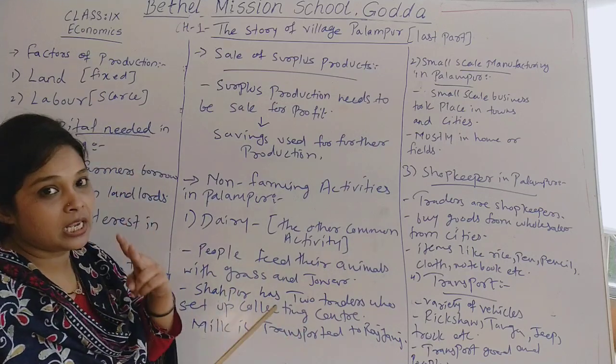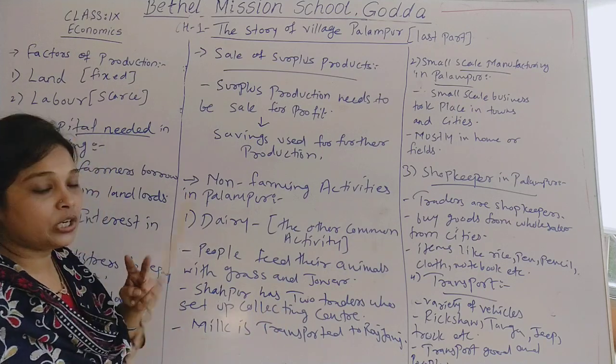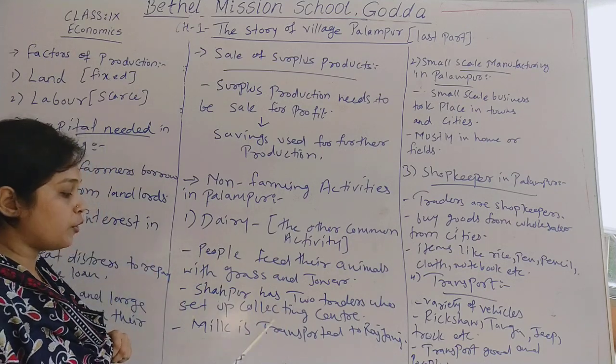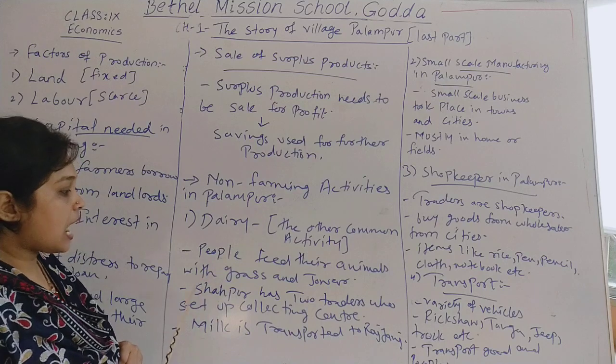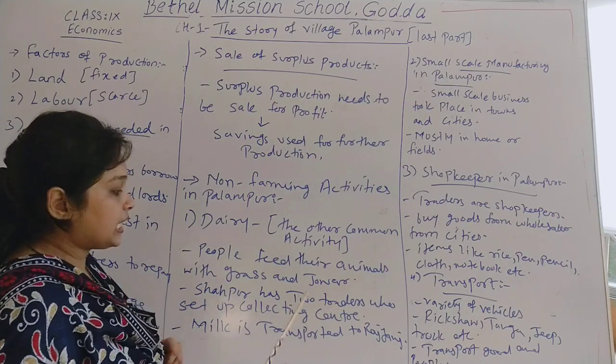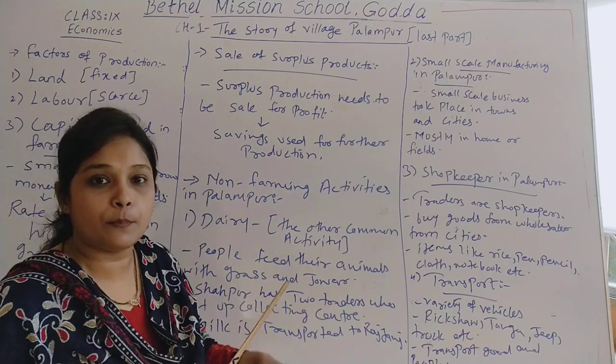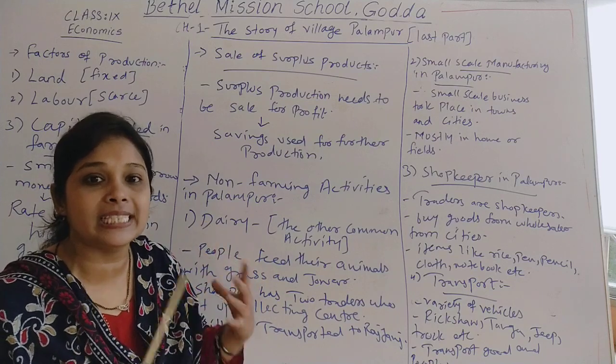We have two neighboring villages of Palampur, that is Shahapur and Rajganj. Shahapur has two traders who have set up collecting centers.